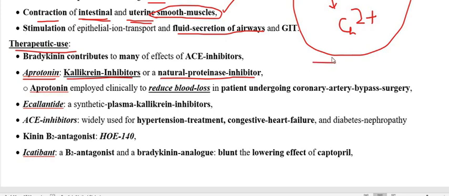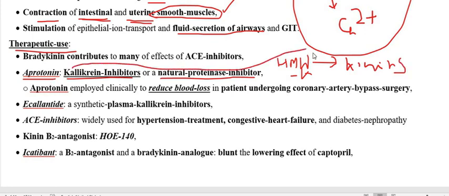Kallikrein is going to convert the high molecular weight kininogen into kinins like bradykinin and kallidin, in the presence of the enzyme kallikrein. So aprotinin is going to inhibit the enzyme which converts the high molecular weight kininogen to kinins, and therefore